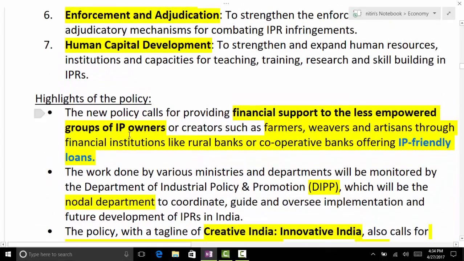No, it is not given there. I have opened my notebook there. Okay, the economy page, economy section. And highlights of it further talk about how it will be encouraged.